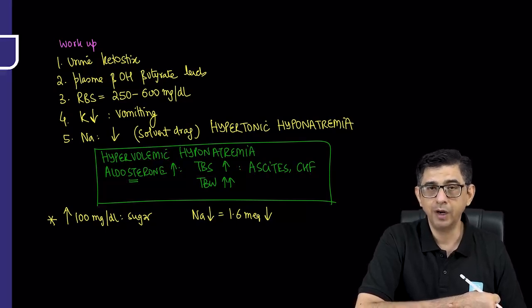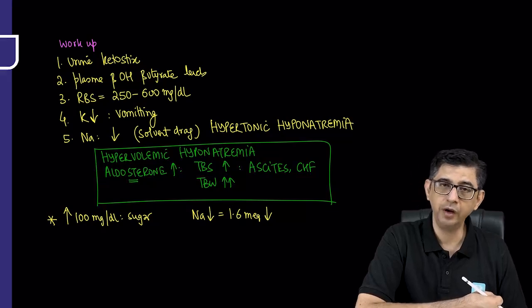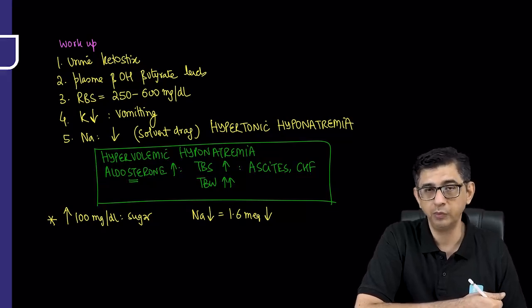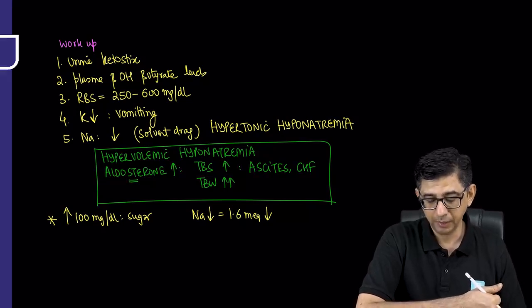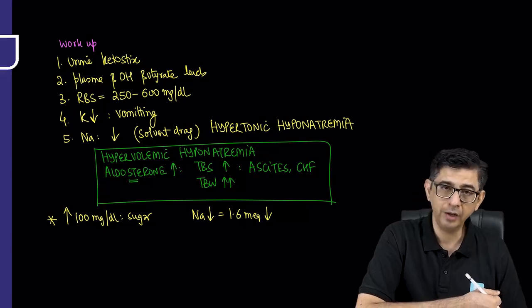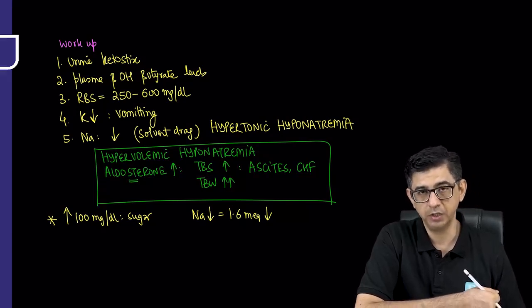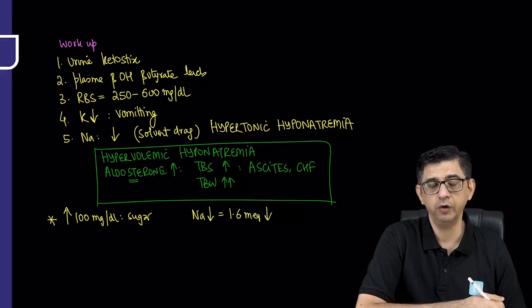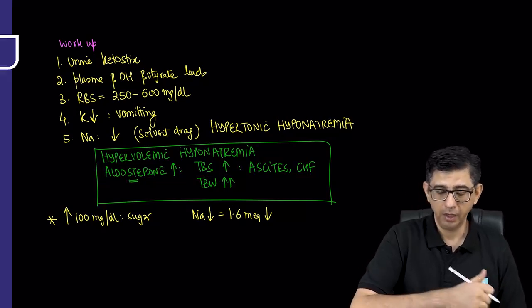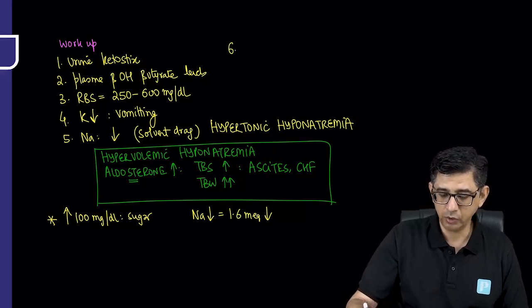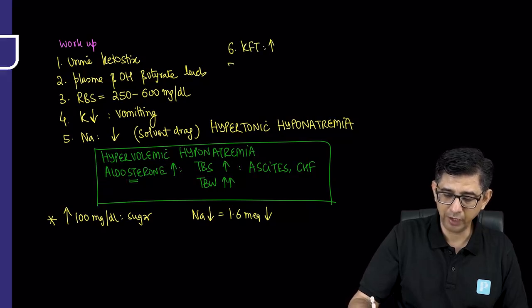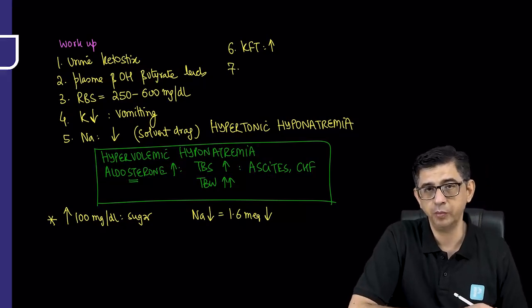So why the disparity is given in books, or why the disparity in two different videos can be present, is because of the magnitude of hyperglycemia present in a patient. Higher the sugar, more is the water solvent drag, and more will be the severity of hyponatremia developing. Apart from this, because there's a dehydration component coming in, this will cause KFT to be deranged. So blood urea nitrogen and creatinine values are increased in patients with diabetic ketoacidosis.